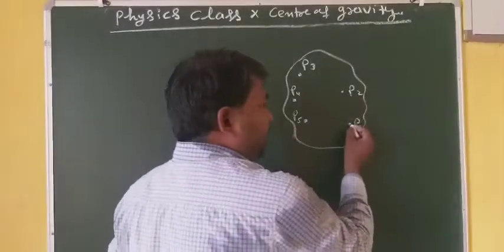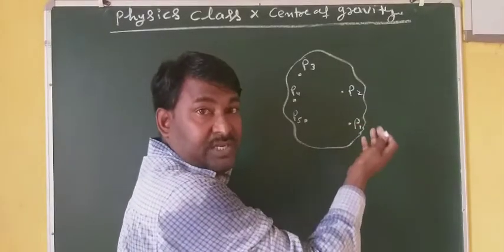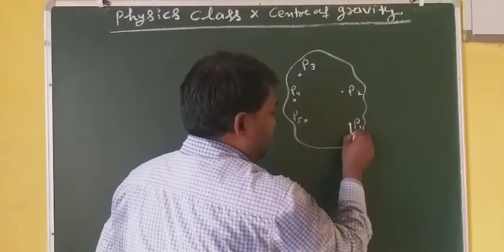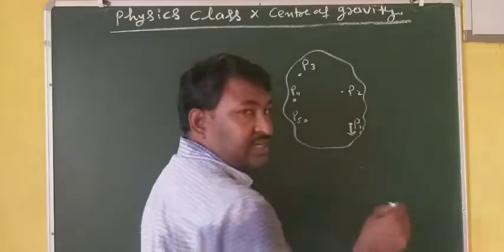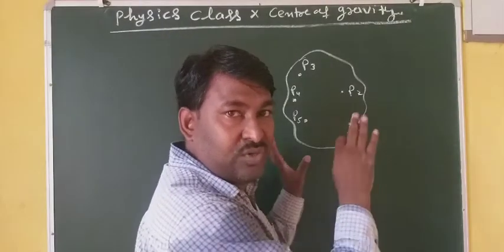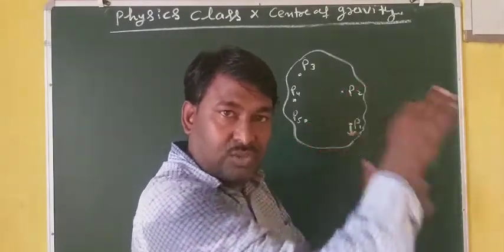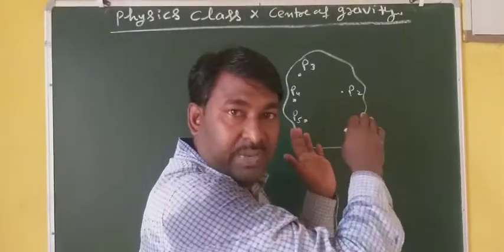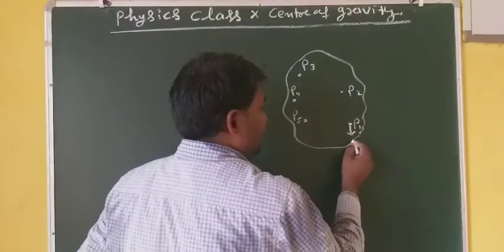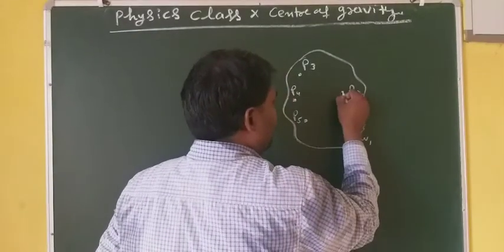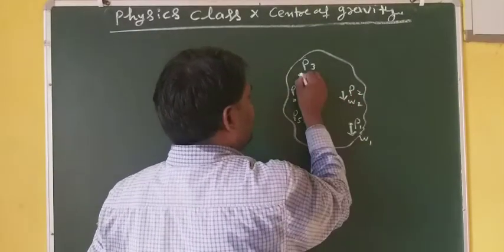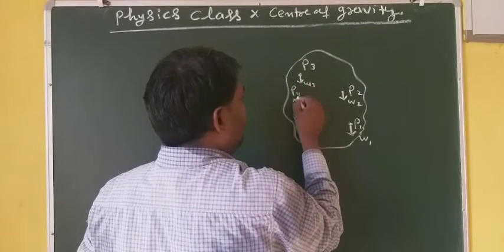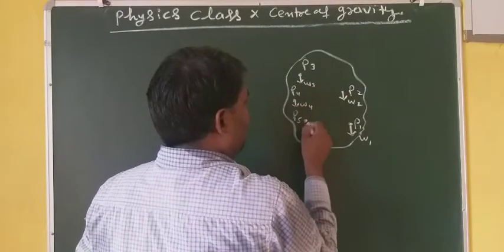That's why these particles will have some weights, and these weights are acting towards the center of earth. All weights are acting towards what? Towards the center of earth. That's why they will all be parallel to each other. Here W1, W2, W3, W4 and W5.